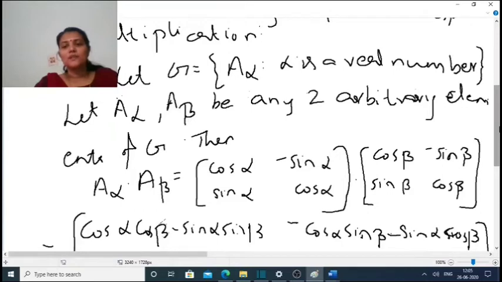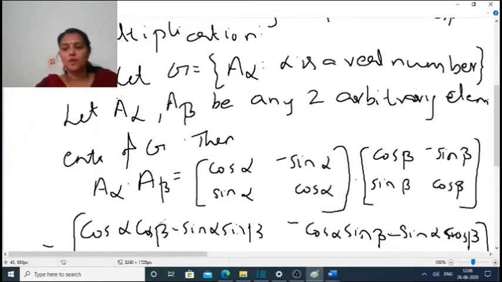We have to first show the operation is closed. For that we can take two elements from the set G. Let A alpha and A beta be any two arbitrary elements of G. Then A alpha into A beta, where A alpha is cos alpha, minus sin alpha, sin alpha, cos alpha, and A beta is cos beta, minus sin beta, sin beta, cos beta.